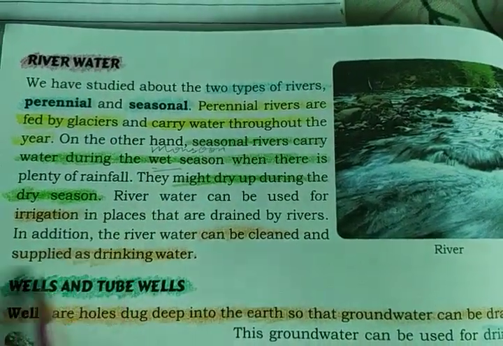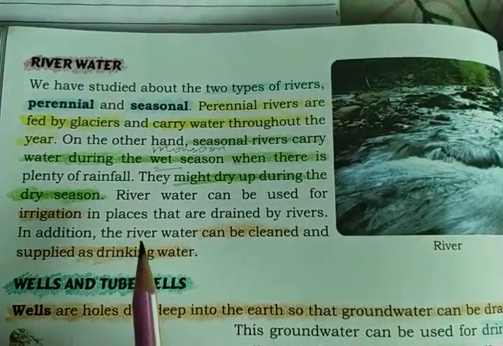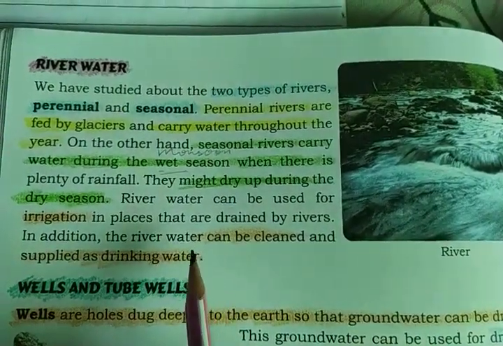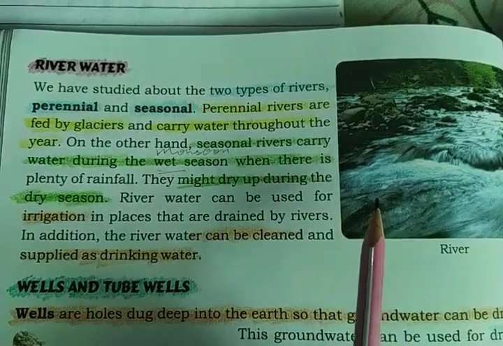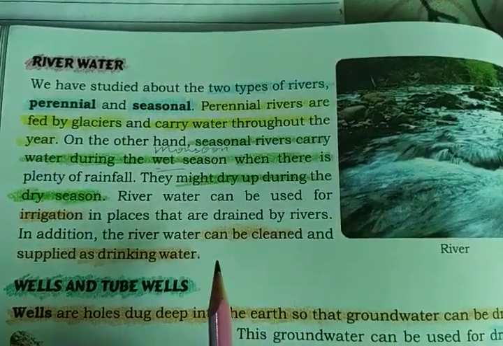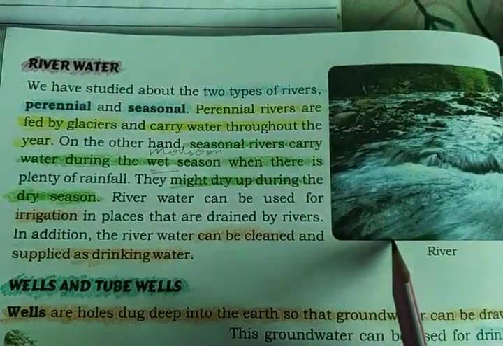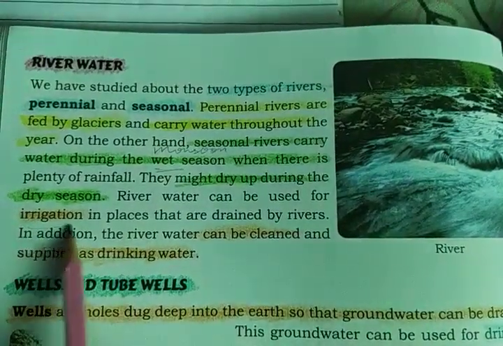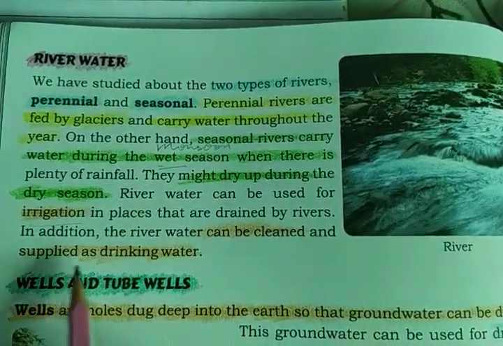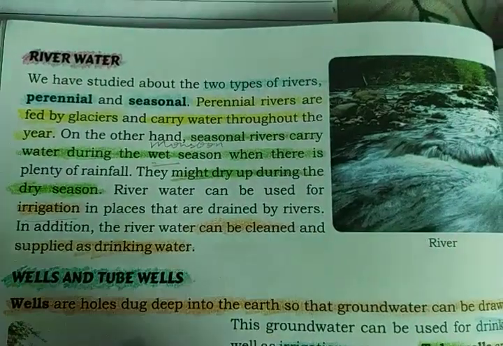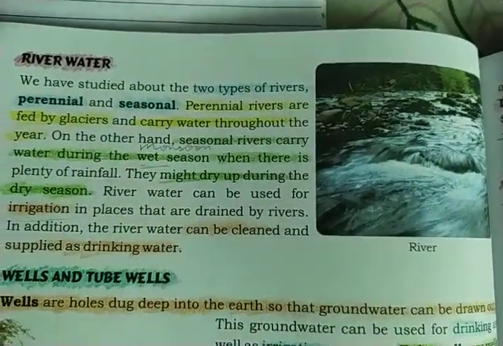River water can be used for irrigation and it is also used for drinking after cleaning. We have to treat this water before drinking because a lot of dirt comes with this water. So this water is used for irrigation, and can be cleaned and used for drinking also. So this is a source of fresh water.